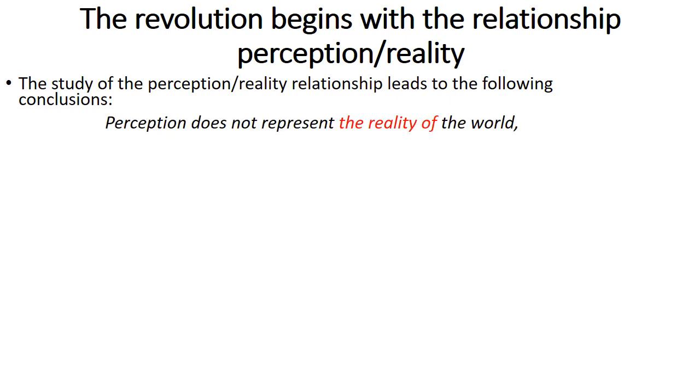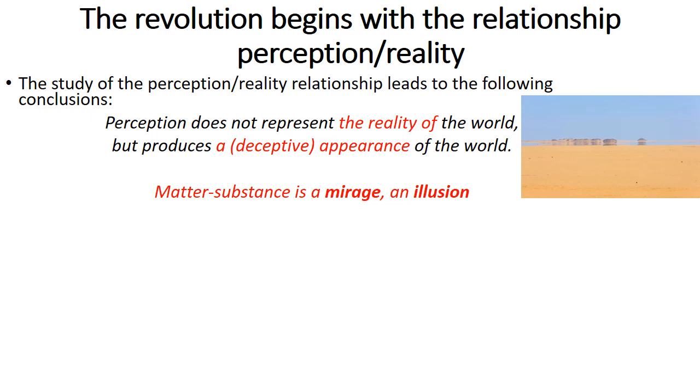So the revolution against substantialism begins with the study of the relationship between perception and reality. The conclusion drawn from this study is that perception does not present the reality of the world. It produces an appearance of the world, and in fact this appearance is deceptive because the world appears to us as consisting of matter, of substance, whereas in reality it does not.